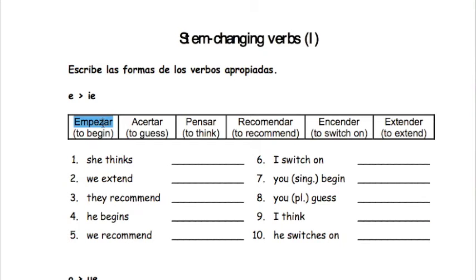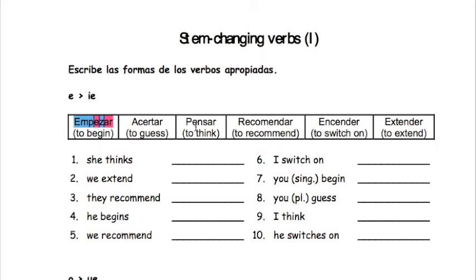Let's highlight that with a different color. We take that ending off. The vowel that comes right before the ending, so that would be this E, is actually going to change to an IE, right? So if we wanted to conjugate it for yo, we would have yo empiezo, tú empiezas, él, ella, usted empieza, right?